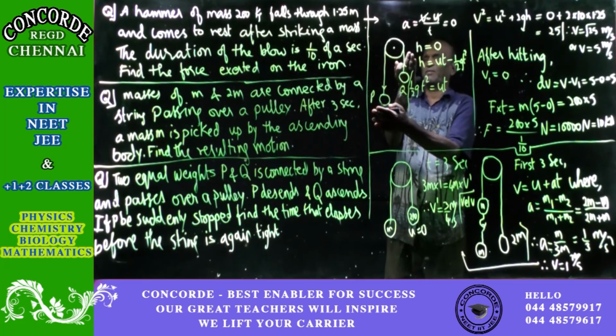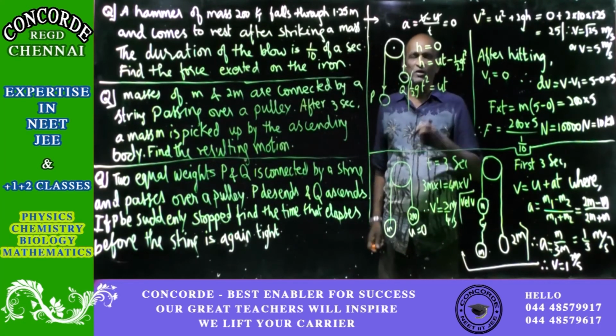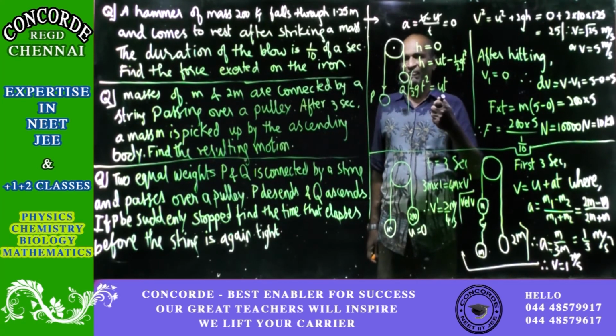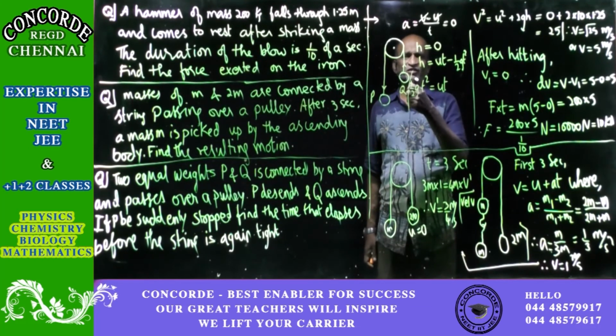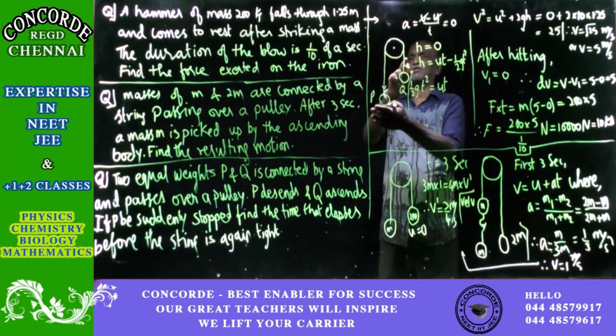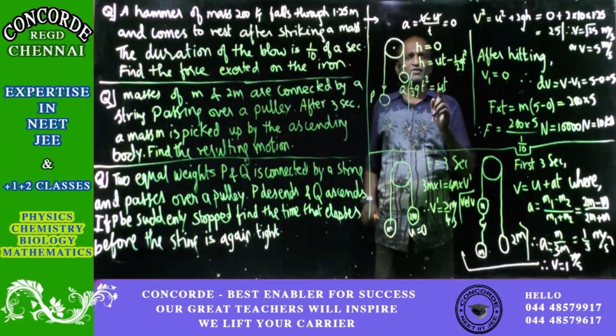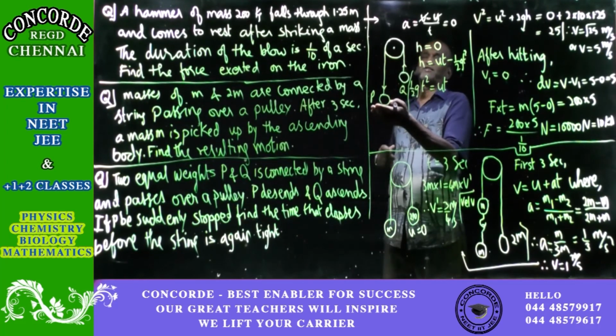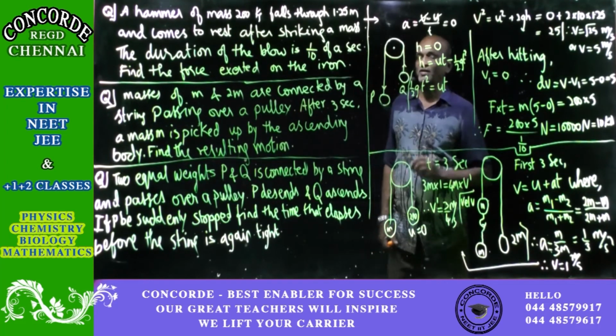So with u it goes some height and comes back. Again the velocity will be u. So this is not the starting velocity. Whatever velocity is already there, that is the velocity you are going to take for Q when it is going upward and coming down. Or you can say that this is the starting velocity when you hold this. So both ways it is correct.